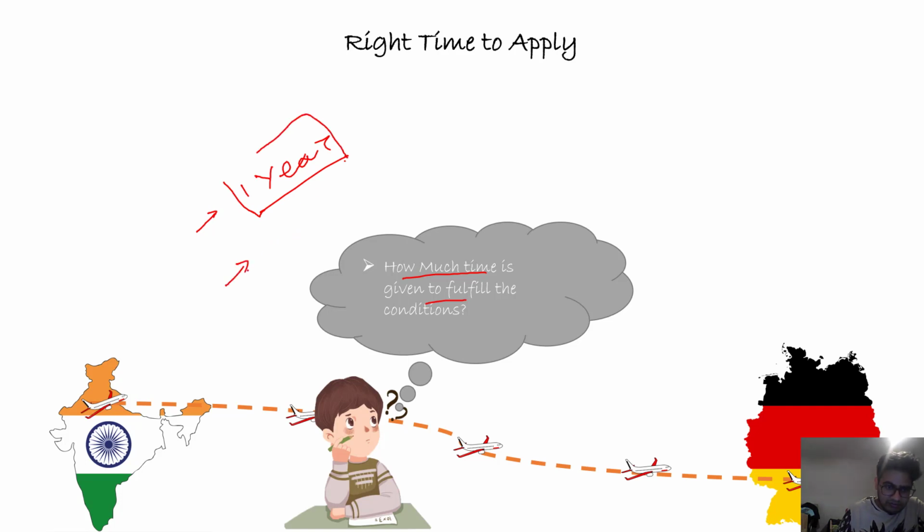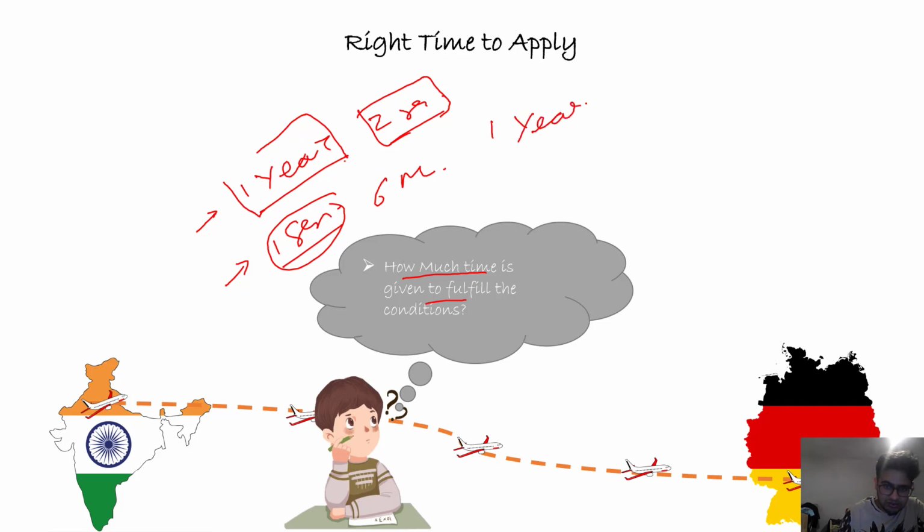It can vary from 1 semester to 1 year. For example, Nordhausen gives a 1 semester time period, meaning 6 months. Duisburg and TU Clausthal give a 2 semester time period. In TU Clausthal they said 2 semesters, in Duisburg they said 1 year from the issue of the conditional admit. So this is how it works.